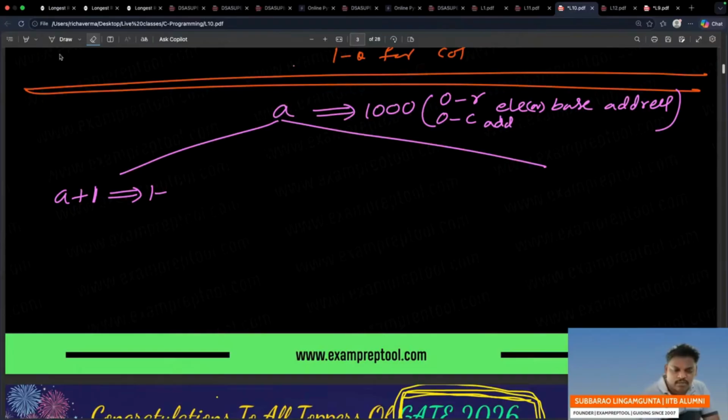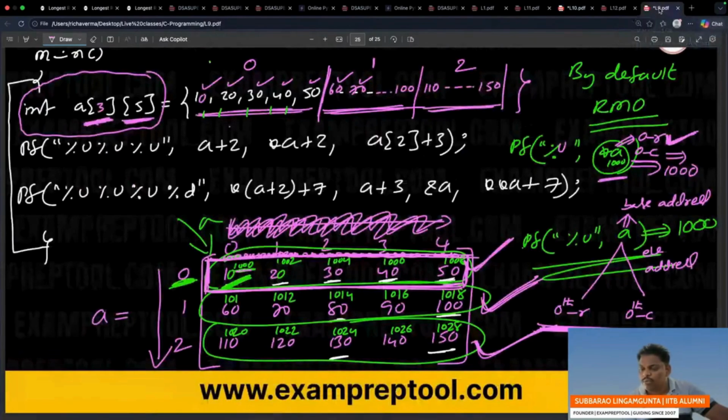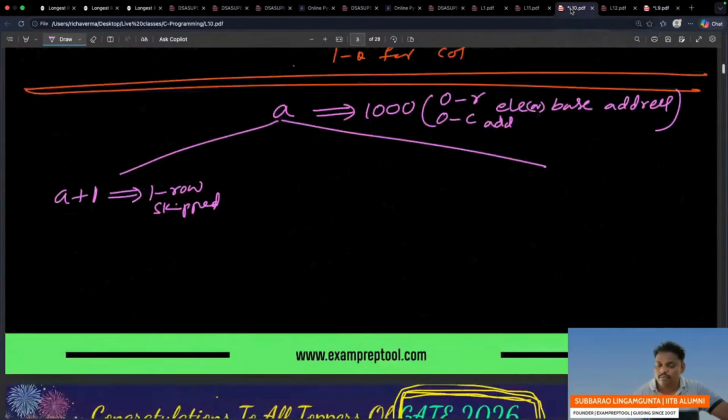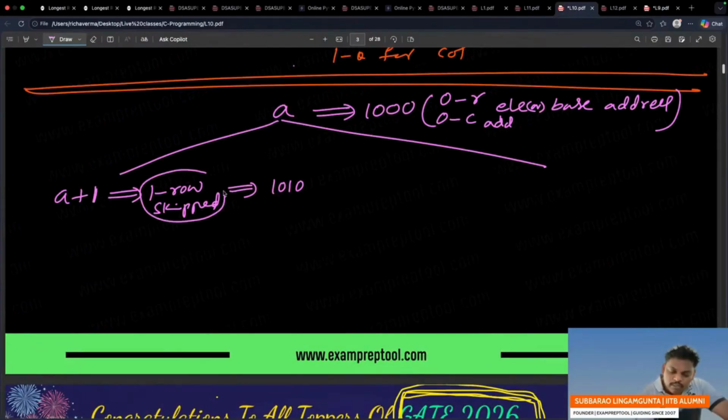Simply you can write like this: in the 2D array, plus 1 means one row skipped. Please be careful, row means 1D. Every row is 1D. A 2D array is a collection of 1Ds, so plus 1 means one row skipped. Some people are asking, sir, how many elements does one row contain? One row contains 5 elements. Skipping 5 elements means 10 bytes. So A is 1000, it became 1010. One row skipped means 5 elements skipped.